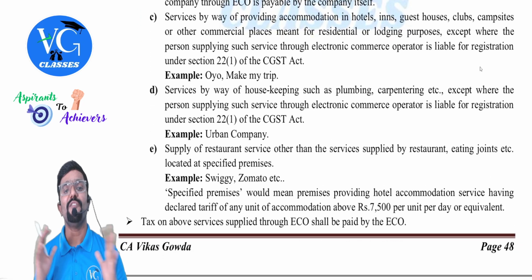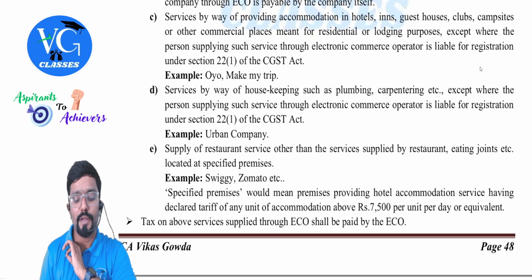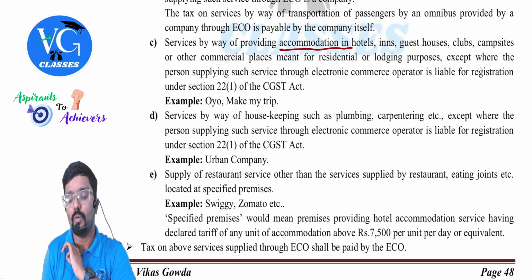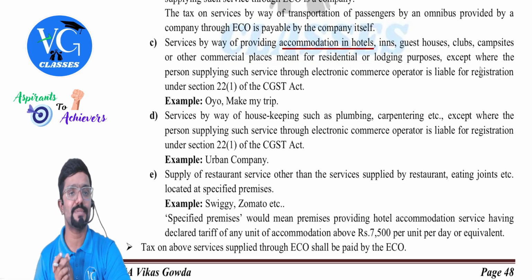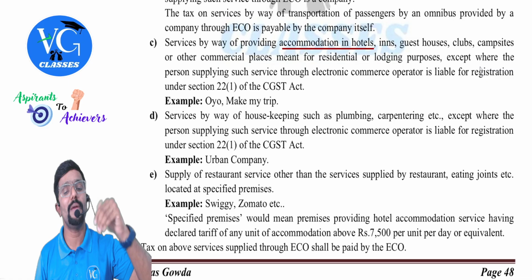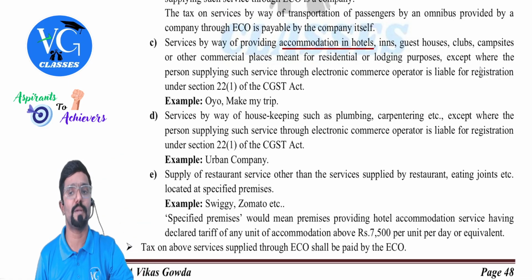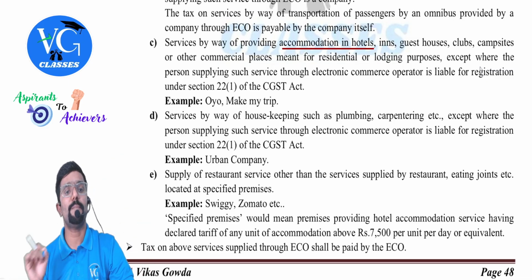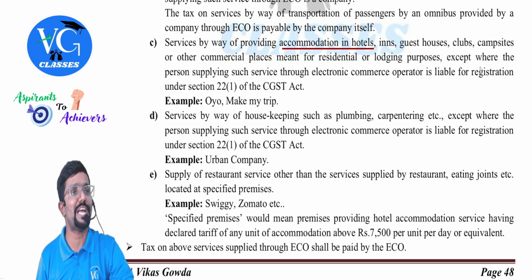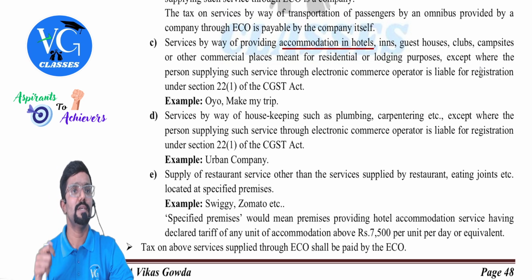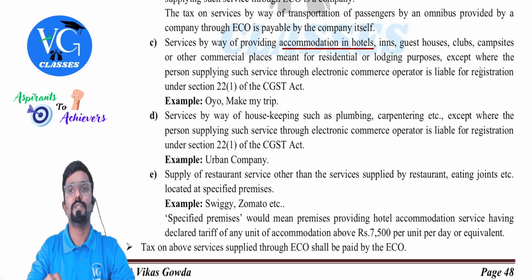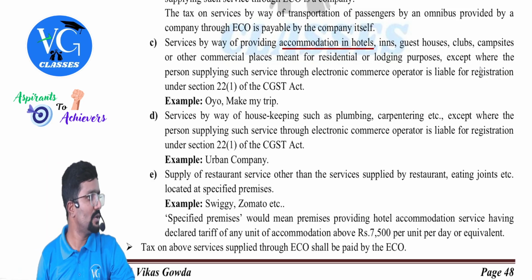C. Services by way of providing accommodation. Accommodation in where and all? Hotels, inns, guest houses, clubs, campsites, or any other commercial place meant for residential or lodging purposes, except where the person supplying such services through an electronic commerce operator is liable for registration as per section 22 subsection 1. Guys, section 22 subsection 1 says if the supplier of services' aggregate turnover is more than 20 lakh, they have to get registered.